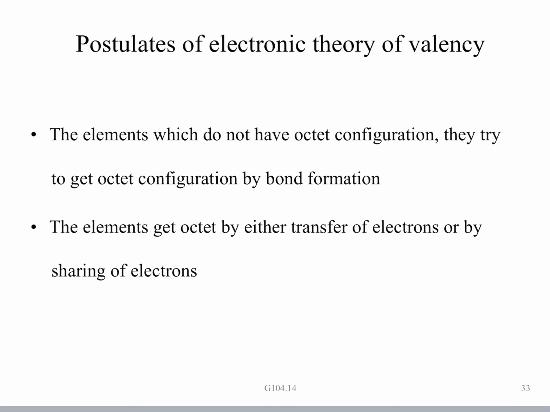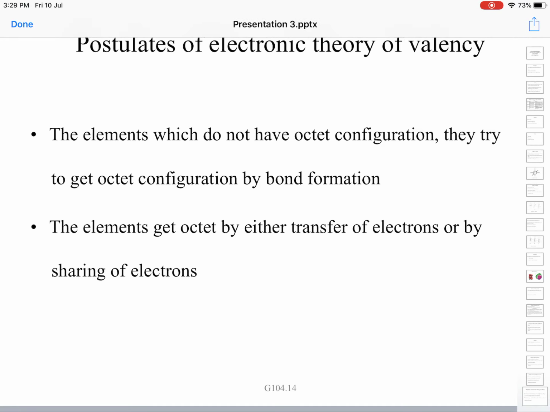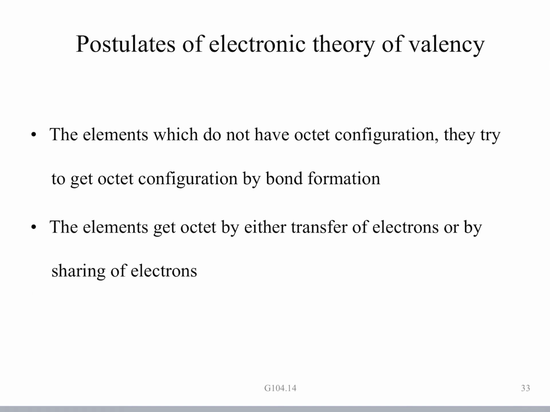First of all, it states that noble gases are stable because they have ns2 np6, that is an octet configuration, in the outermost valence shell, except for helium, which has only 2 electrons. All others have 8 electrons, ns2 np6 configuration in the outermost orbit, and they are highly stable and monoatomic. Most of the other elements try to acquire this noble configuration, this ns2 np6 octet configuration,